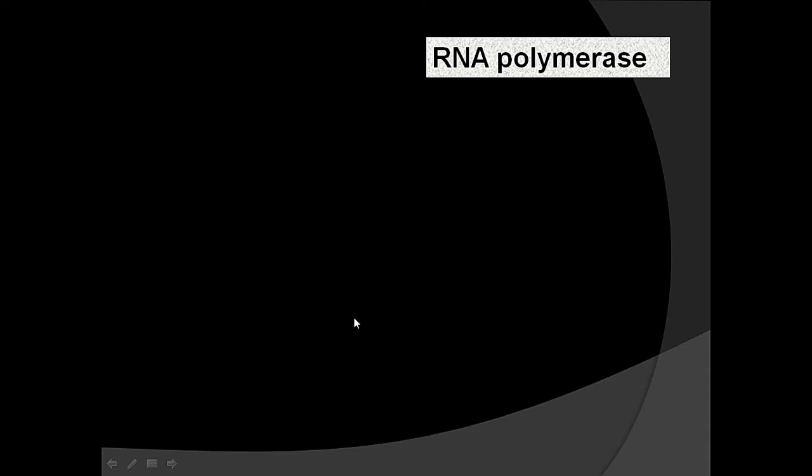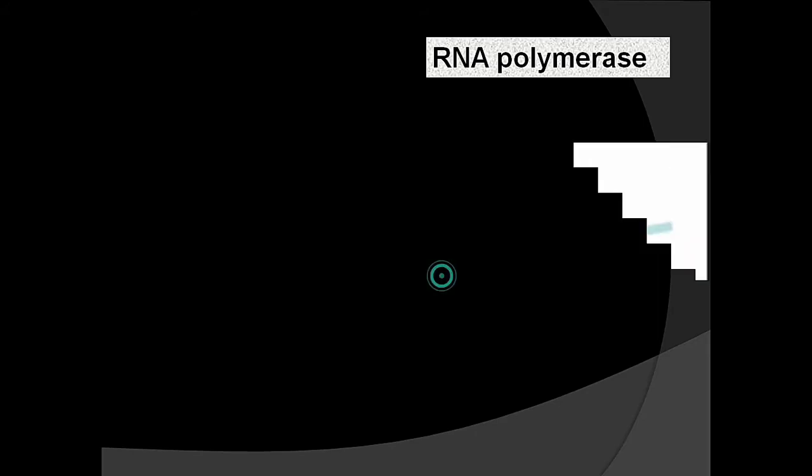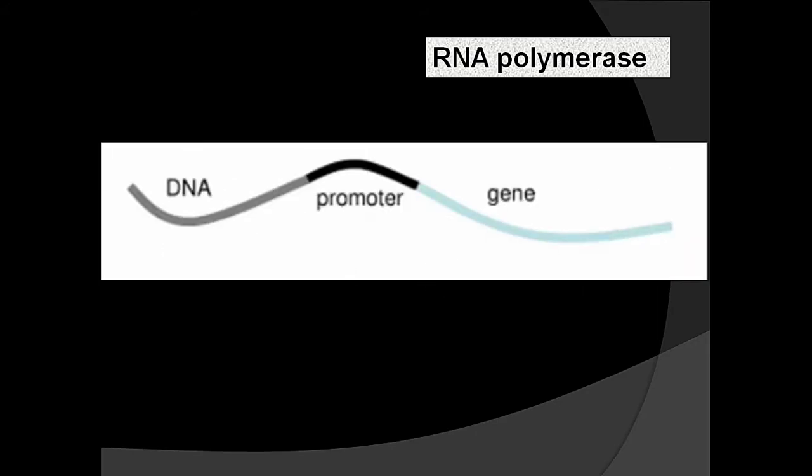RNA polymerase is responsible for the copying of RNA from DNA. It initiates and ends the transcription. RNA polymerase recognizes a promoter sequence of DNA. The promoter sequence is found before the gene. This is the gene.